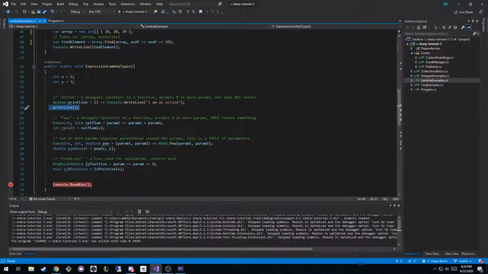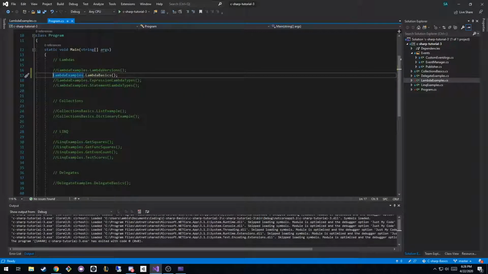So basically what you're allowing yourself to do is have this variable that isn't serving as a pointer to a variable, it's pointing to what? A function. This is probably a new concept to wrap your head around if you haven't seen this syntax before, a variable holding a function. This is a crazy concept and I love it because it allows you to do so many cool things that we'll get to in just a second. Okay, so I'm going to go change our comment to run our expression lambda types.